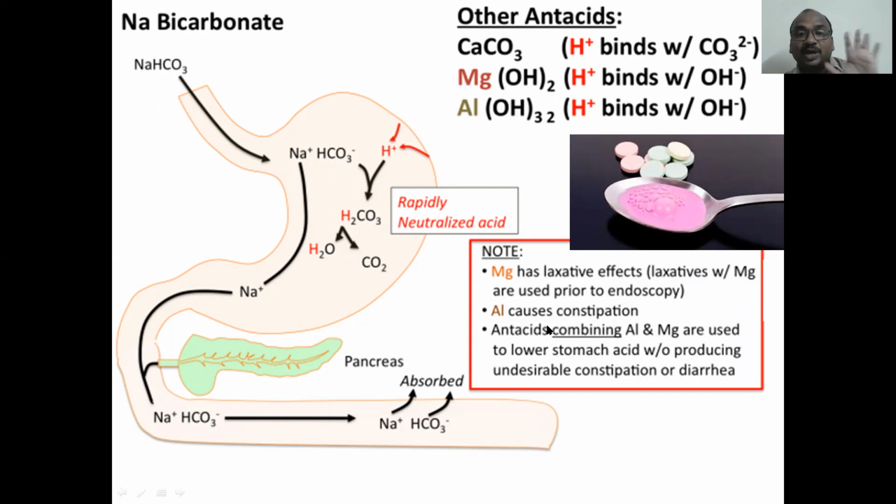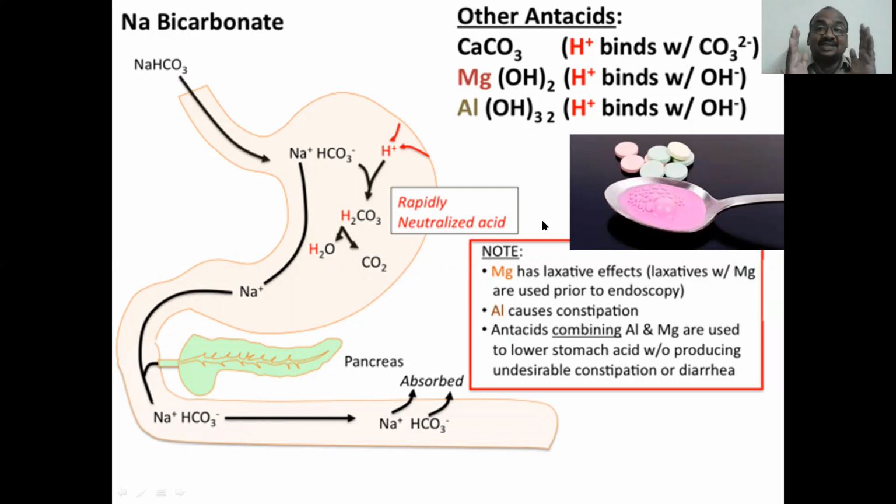See, this is also a very important note. Magnesium compounds have a laxative effect. Laxative. This has also appeared a number of times. Whereas aluminum causes constipation. Aluminum causes constipation, that is another side effect. This one causes motion, laxative effect. That's why we combine them, using aluminum as well as magnesium.